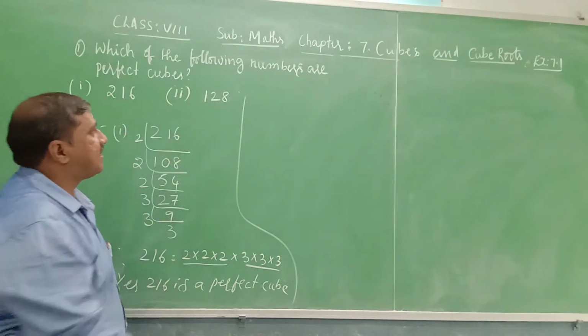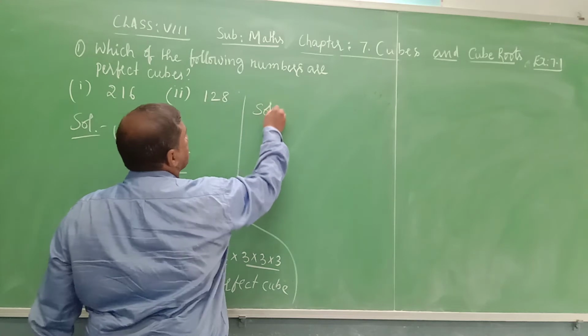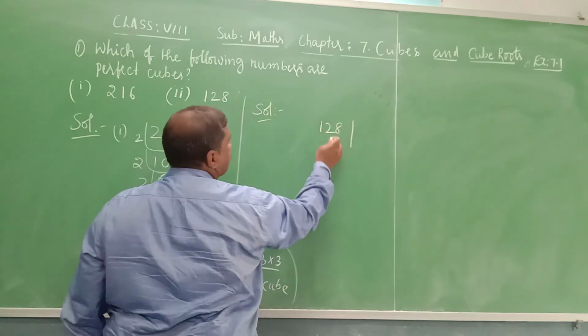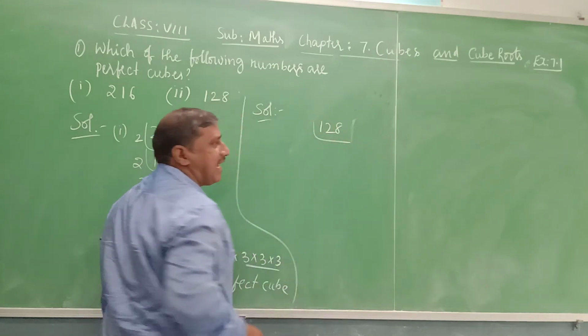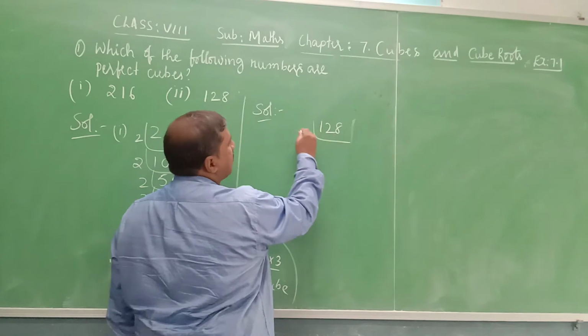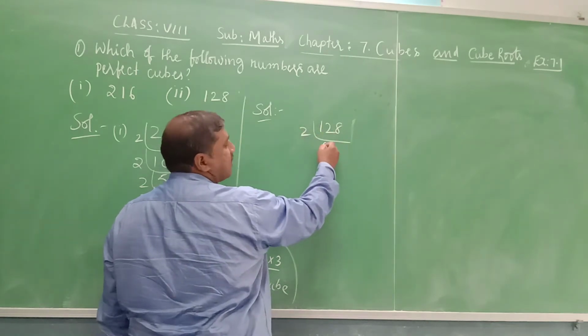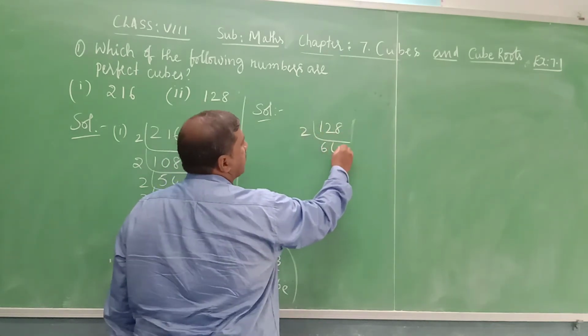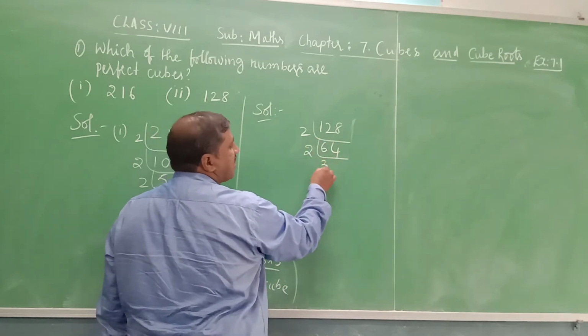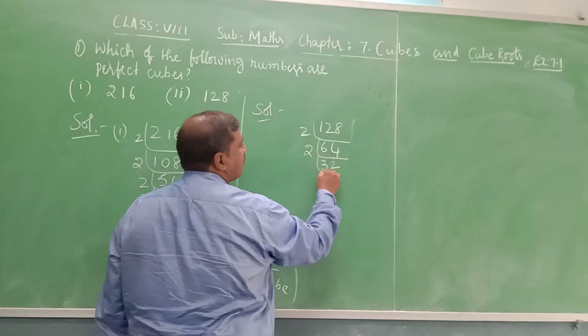We will discuss the second number, 128. Find the prime factors of 128. It is divisible by 2 as 8 is in the units place. 2 6s are 12, 12 minus 12 is 0, 2 4s are 8. Again with 2, 2 3s are 6, 2 2s are 4.